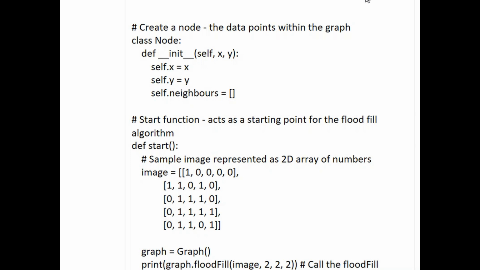Here the sample image is represented as a 2D array of numbers. I have taken the image into the array in 1s and 0s form. This is given to us, and it is the 2D array. Now I have taken the graph class.